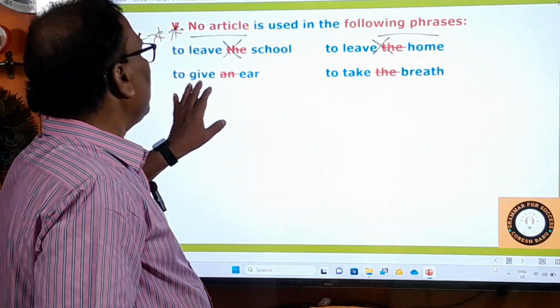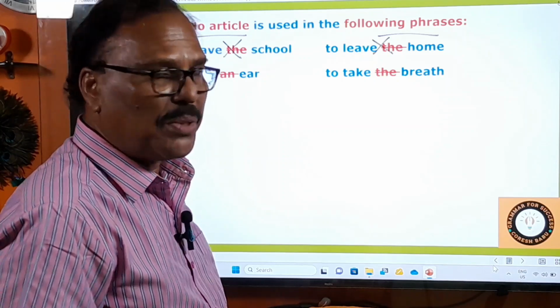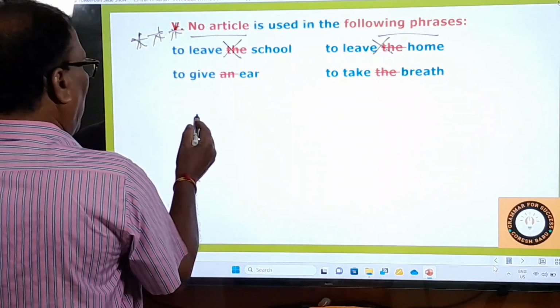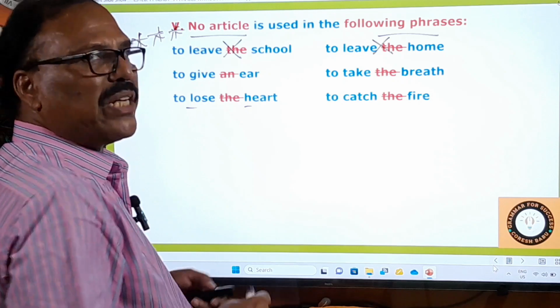Give ear to me. Don't say give an ear, but to give ear. Please give ear to me means please listen to me. That's the meaning. To take breath. Okay, you cannot say take the breath, right? And the other thing, to lose heart. Don't say lose the heart, say lose heart. To lose heart means to get disappointed.